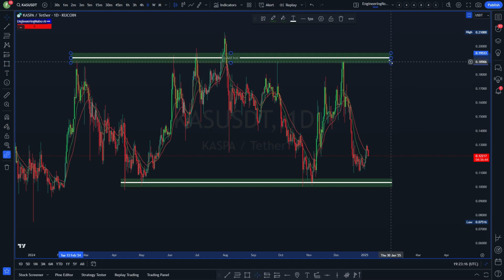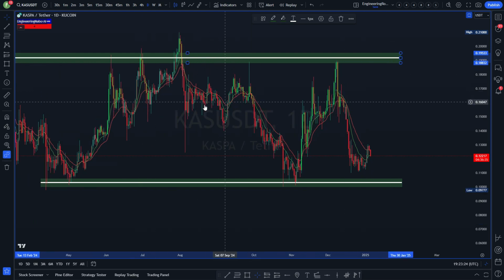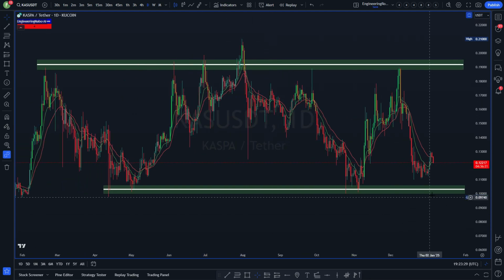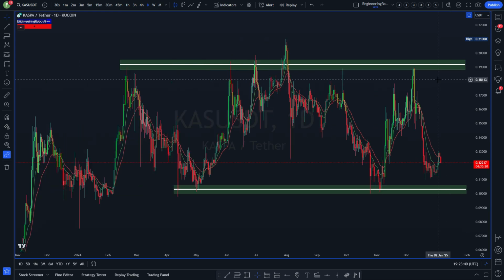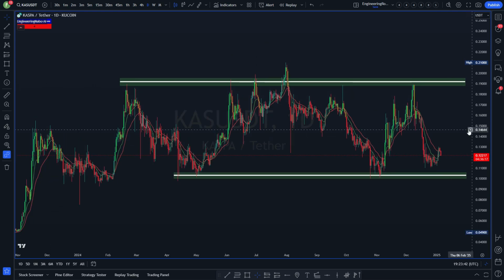If you're a swing trader and trading crypto, then you should be using the daily time frame, and EngineeringRobo is perfect for that. So now that I've identified the zones themselves, we can see that anything around the 10 cents area is a bargain when you're looking at this coin, and anywhere around 19 cents is something that you'd probably want to be scaling out of your position.